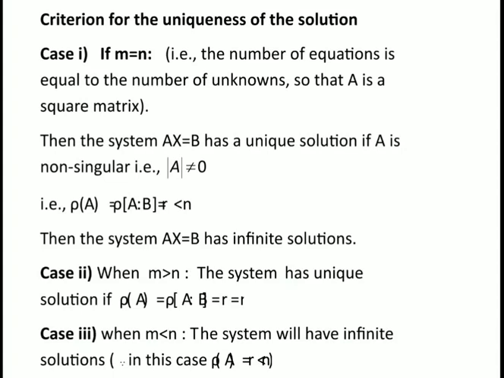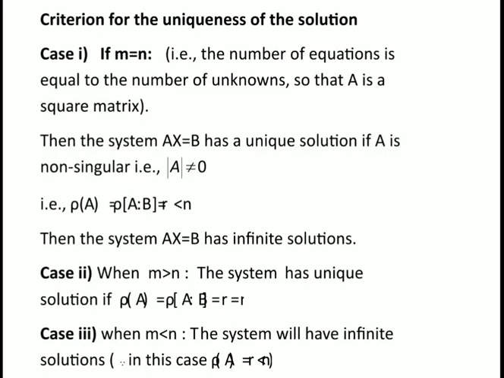Next, let us take the criterion for the uniqueness of the solution. Here we have three cases. Case 1 is m = n, that is, the number of equations is equal to the number of unknowns. Then A is a square matrix, and the system AX = B has a unique solution if A is non-singular, that is, if determinant of A is not equal to 0. Otherwise, if rank of A = rank of [A : B] = r, which is less than n, the number of unknowns,